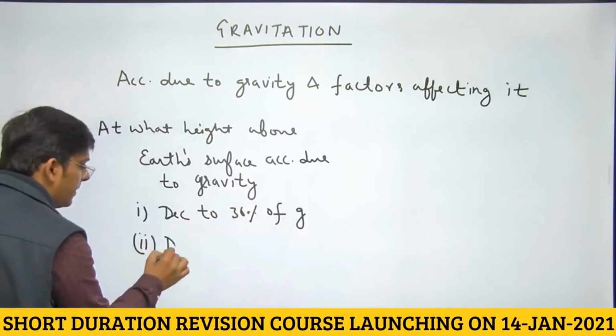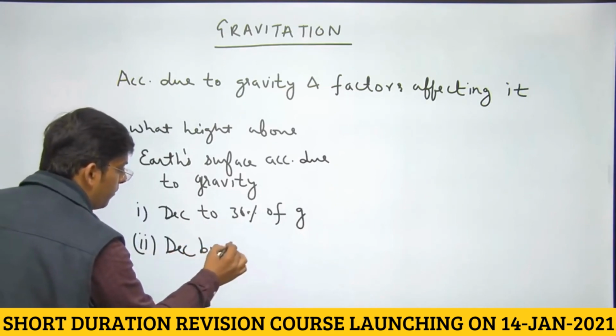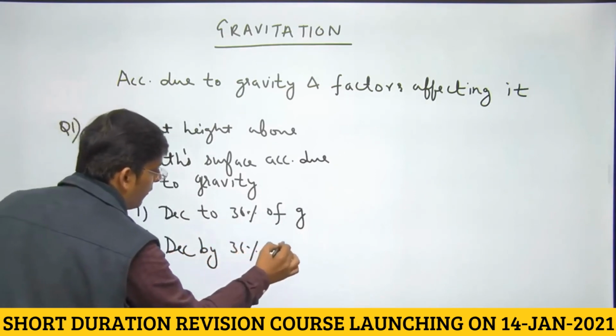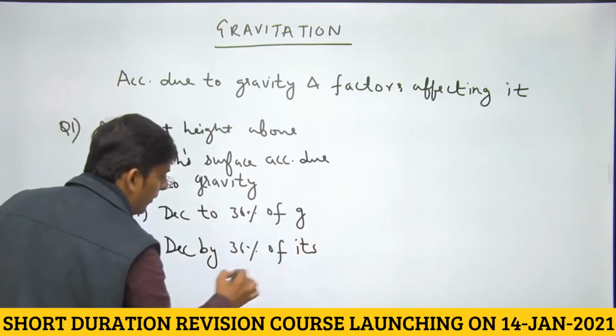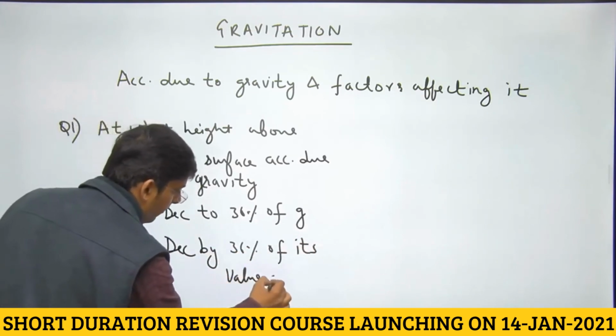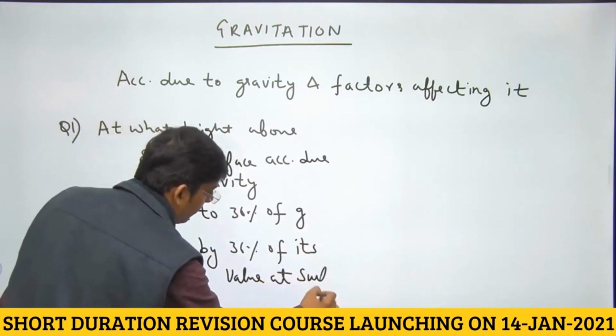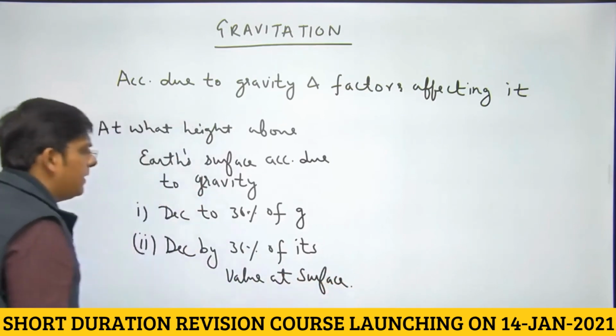And the second part says, decrease by 36% of its value at surface. Right, dear students? So this is very easy.